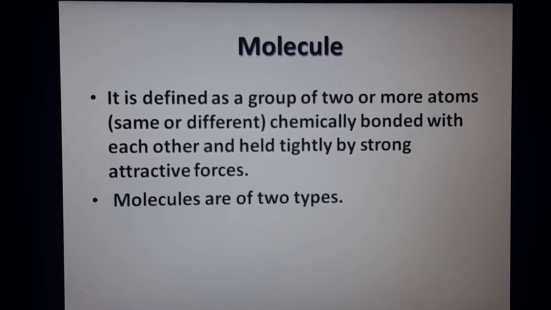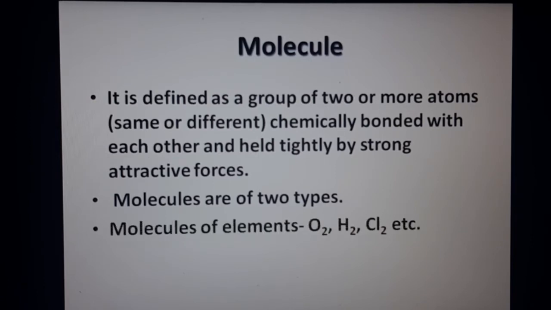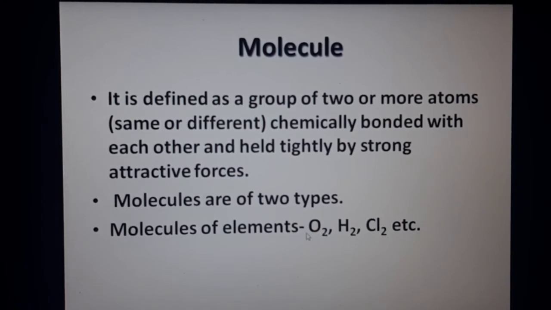Molecules are of two types. They are molecules of elements. If you take molecules of elements, we usually write O2, H2 and Cl2. O2 means oxygen contains two atoms, so it is a molecule. What is a molecule? A group of atoms which contains two or more atoms is said to be a molecule. So oxygen contains two atoms here.